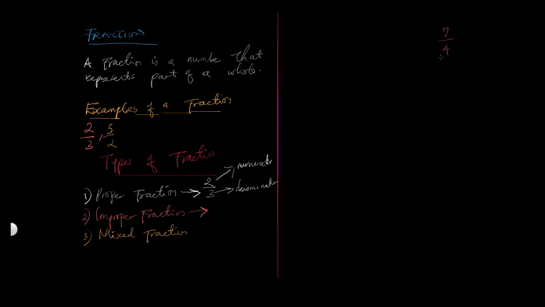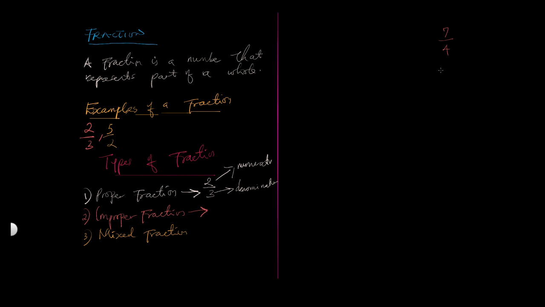Why is it improper? Call the name of these four and seven. What's this four called? What's this seven called? Denominator. Yes, use their names. So why is 7/4 an improper fraction?